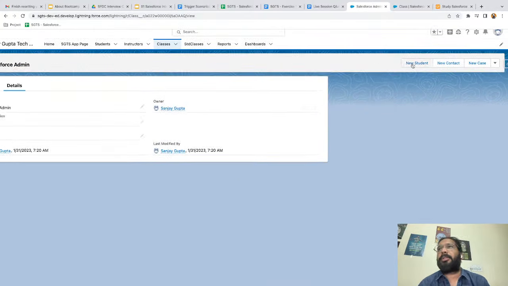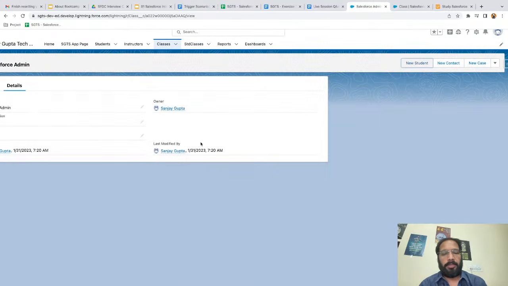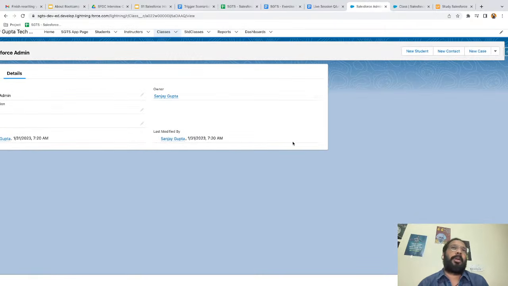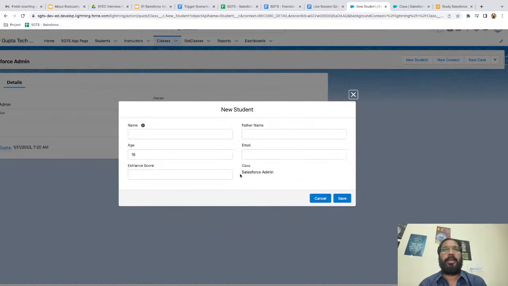Okay, so because of that error, I hope you understood how we can fix it. It is not reflecting, so I'm refreshing it again. Sometimes it happens when you modify the page layout, so changes won't be reflected immediately. Now you can see it is being reflected. So demo std101, and here we need to fill entrance core as well.